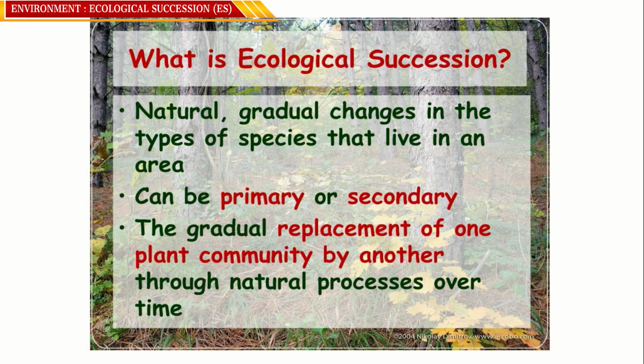In the case of ecological succession, a natural gradual change in the type of species that live in an area happens. In the process of conversion of this stage in the ecological succession, there will be a gradual change in the species.